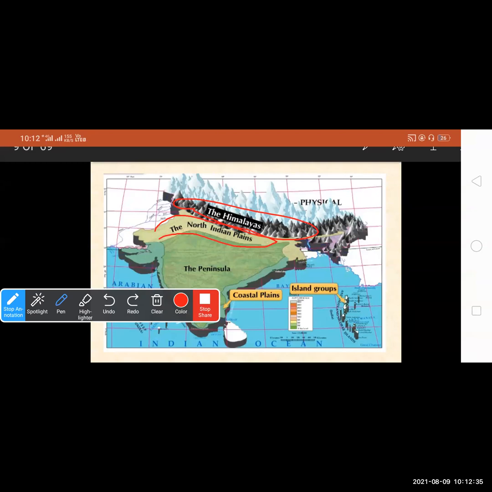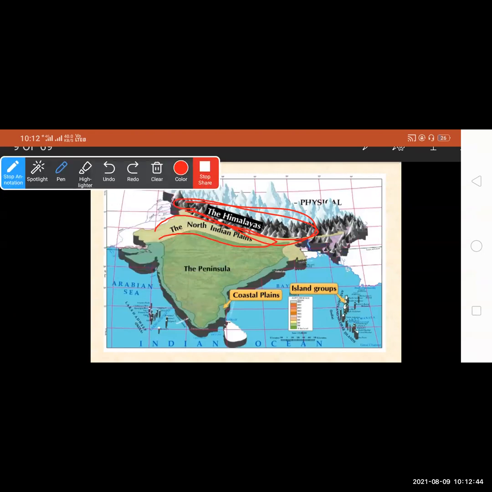Physically, India is divided into 6 parts: the Himalayas, the North Indian Plains, the peninsula, the coastal plains, the island groups, and the plateaus. So let's go through these 6 physical features of India, and then we will solve the map.